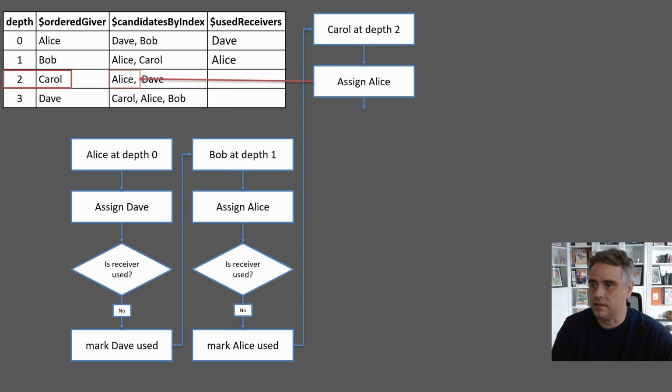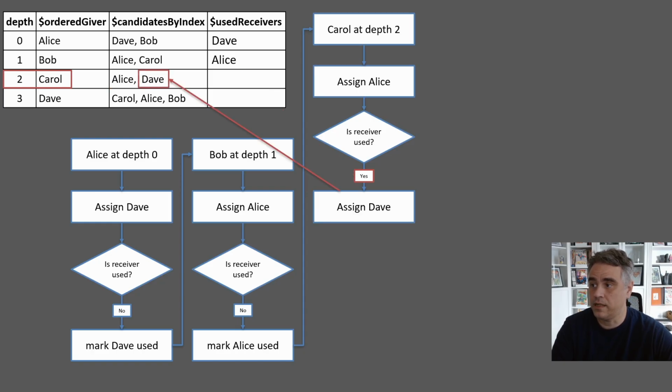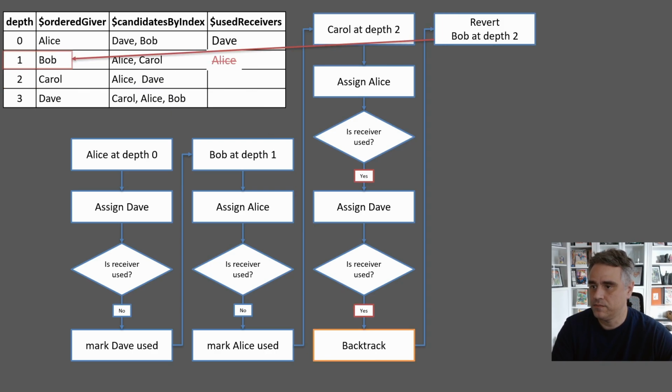Assign Alice. Is Alice used? Well, yes, she is. So we go down to the next candidate, Dave. Is Dave used? Well, yes, in this case, Dave is used as well. If Dave wasn't used, we would assign here and we would move on. But since it's already been used and we don't have any other choices here for Carol, we need to backtrack.